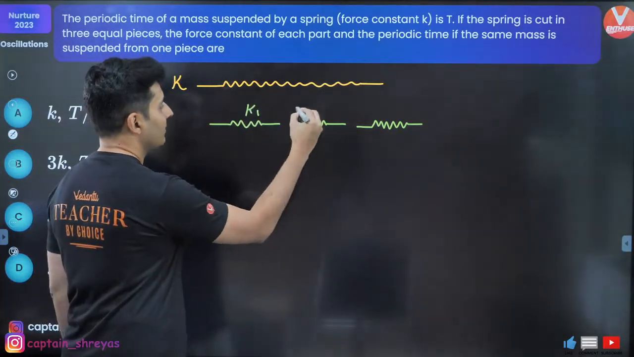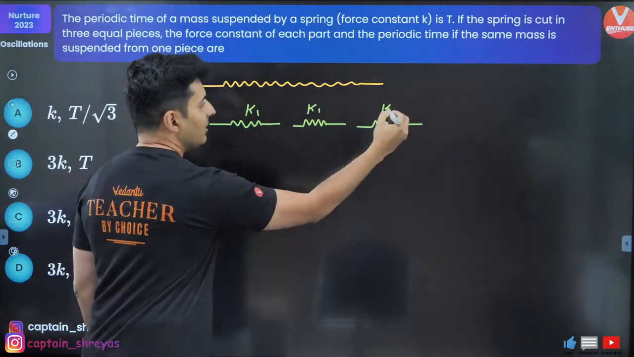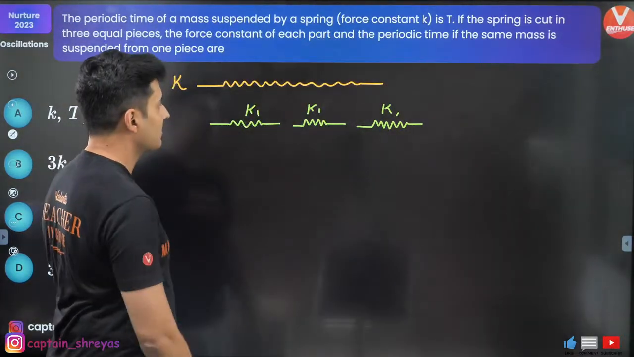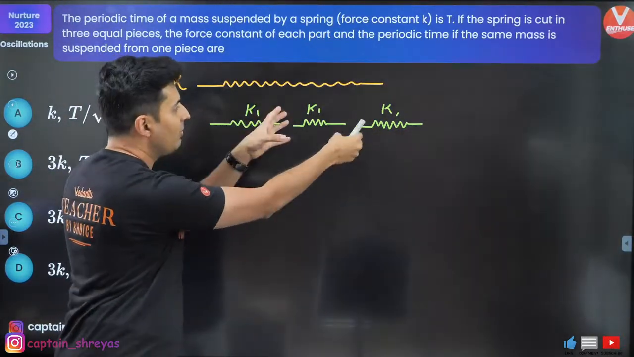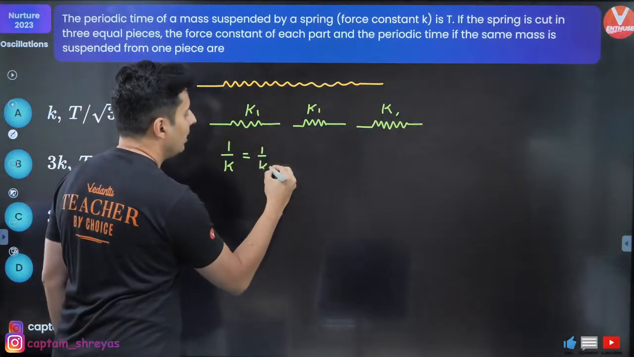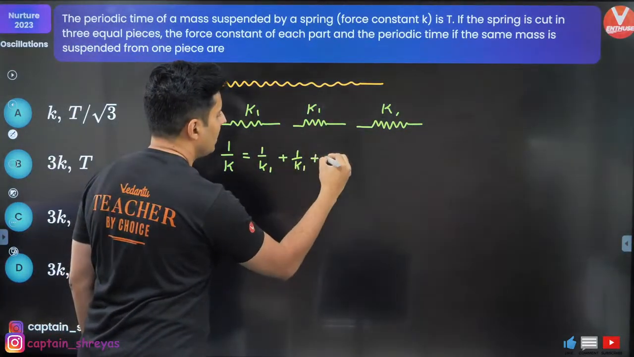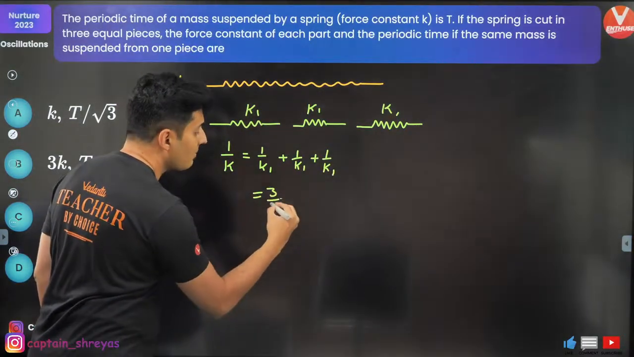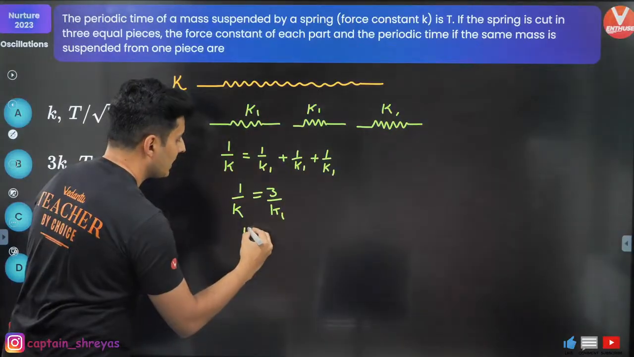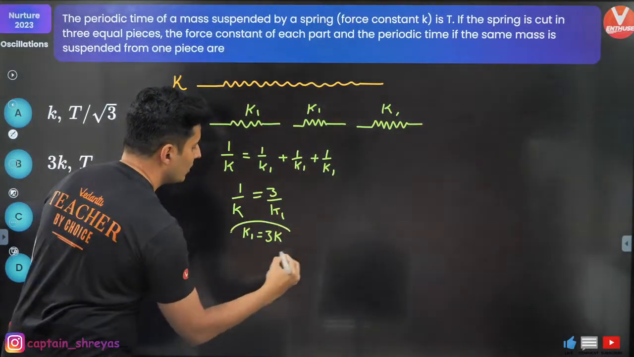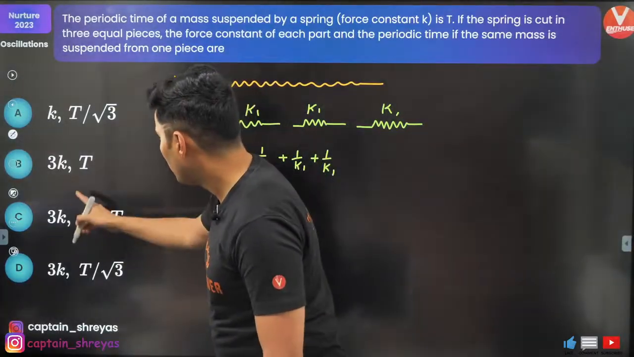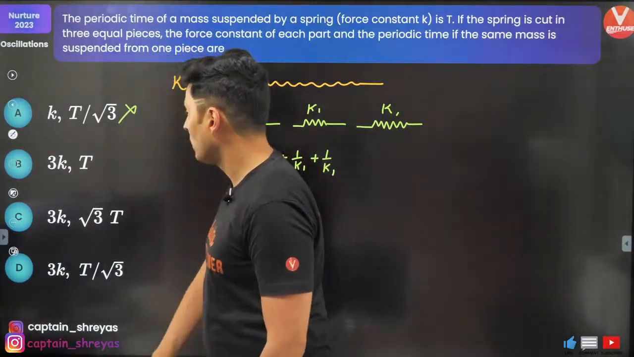Okay, so this is K1, this is K1, this is K1. Equal, right? Series makes it this. Because I've split it, if I combine it, I should get the original thing. So 1 by K will be 1 by K1 plus 1 by K1 plus 1 by K1, which means it is 3 by K1. Rearranging, K1 is equal to 3 times K. So the spring constant of each piece is 3K. Very good. So obviously option A is out of question.